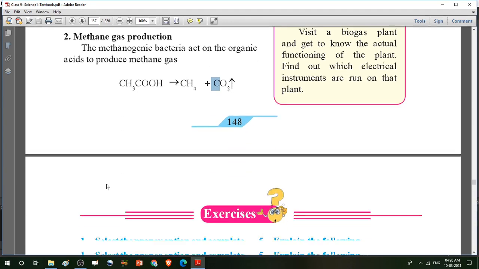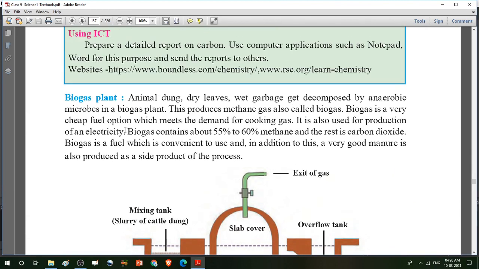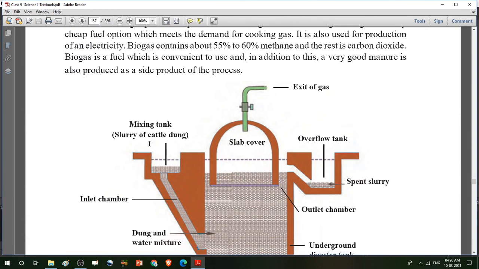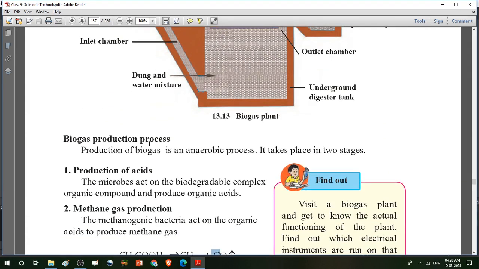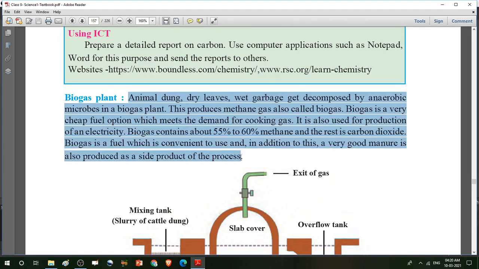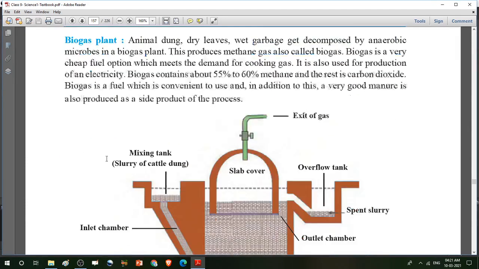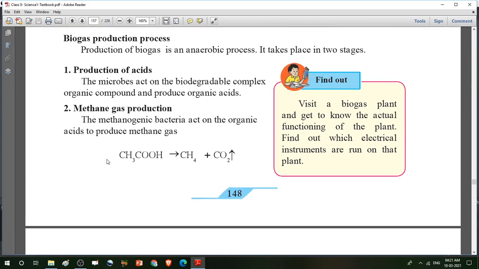Clear? So this is a very important question for the exam. What is biogas? Draw the biogas plant, label the diagram, write down the production process, and also this information about the biogas plant. So this is a very important question. Note it down in your notebook and prepare for the exam.